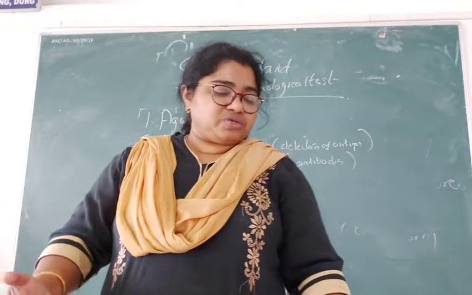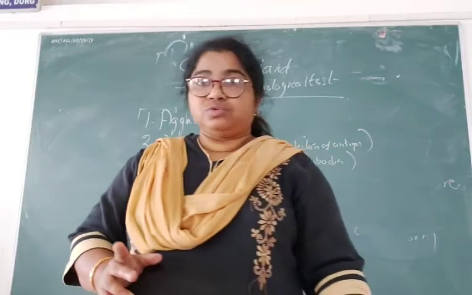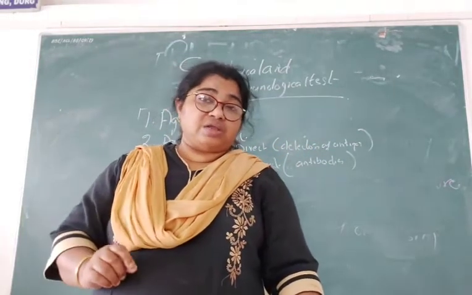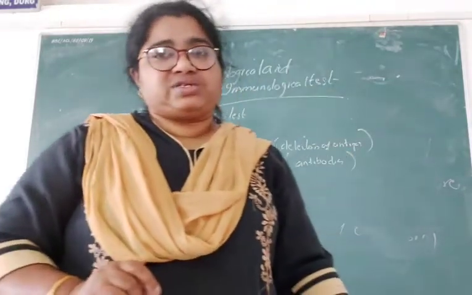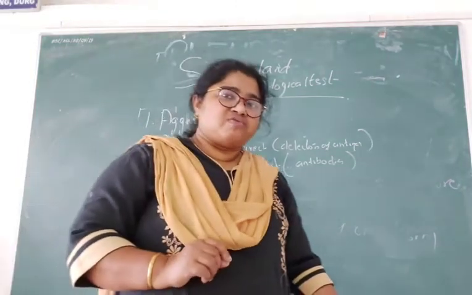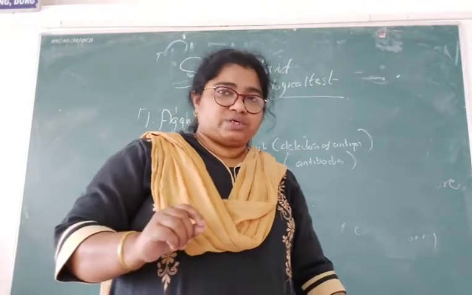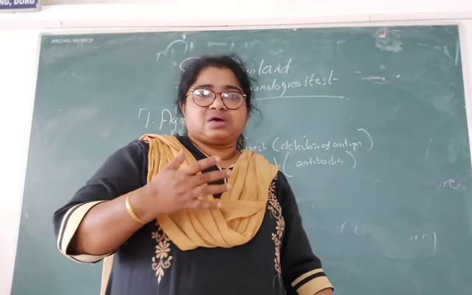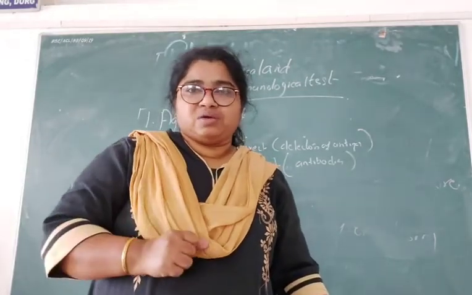Hepatitis B presents in two types, that is, acute and chronic infection. In acute infection, the patient usually presents with vomiting and jaundice. His icterus will be yellow colored, he will be pale looking, and his hands will look yellow colored.